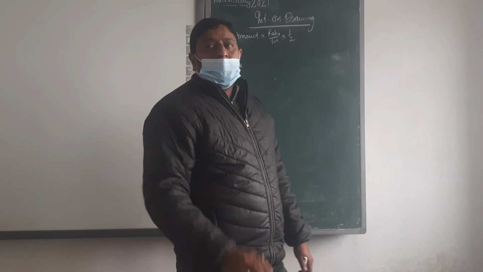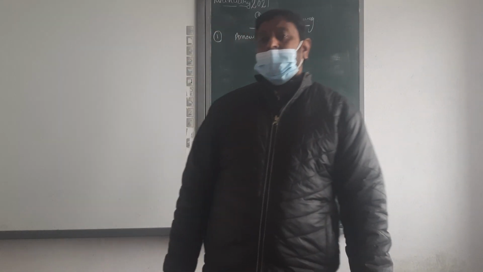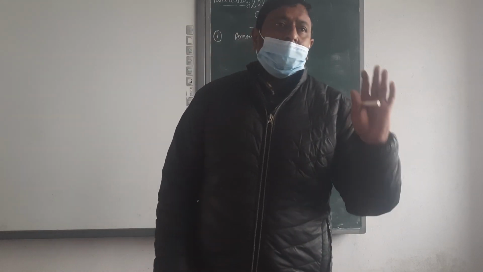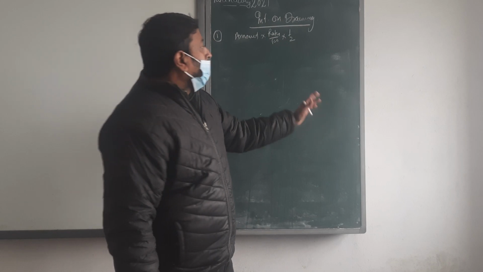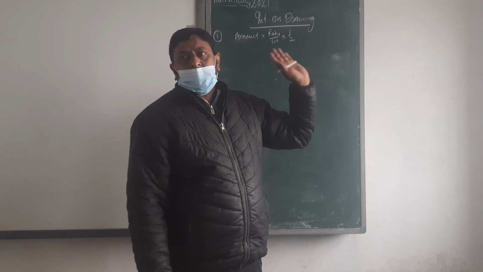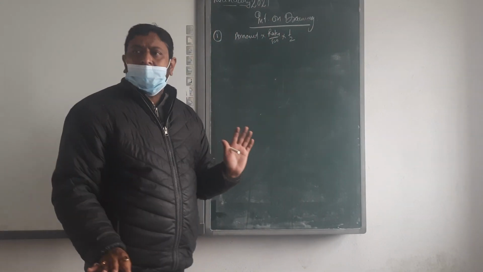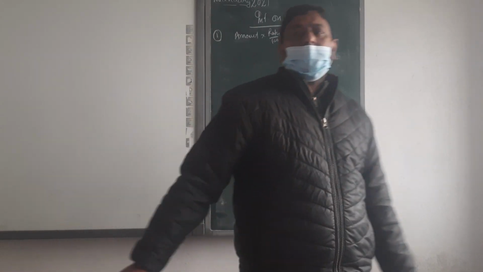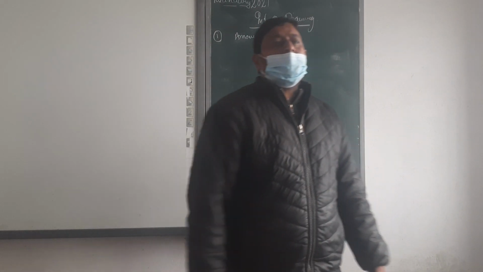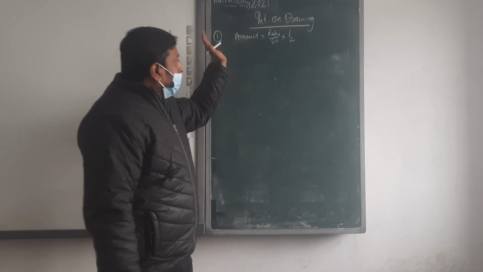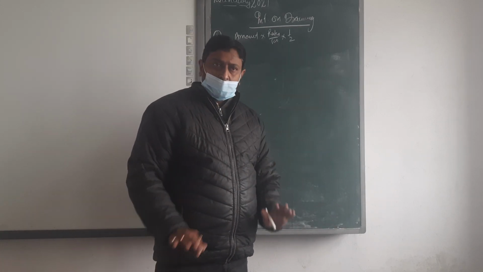It means if any single amount is given for withdrawal during the year, we calculate the interest on drawing for 6 months, which means 1 by 2 year. Clear? We calculate only for the 6th month.